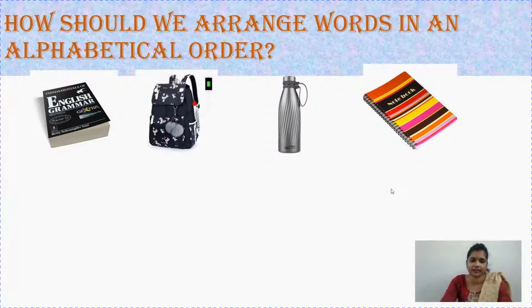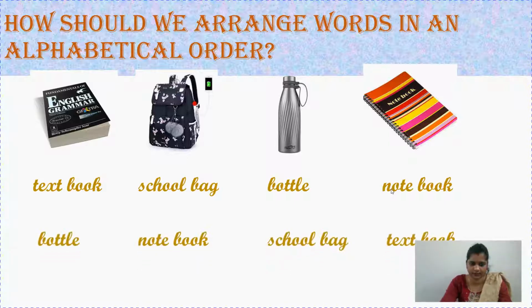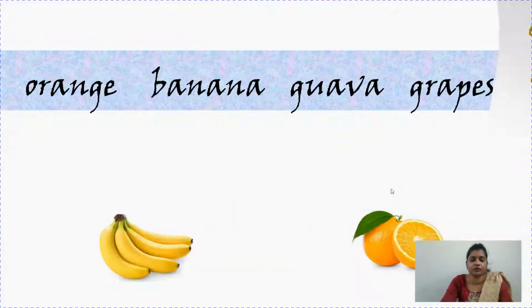So let's start. We are in alphabetical order. How should we arrange words in alphabetical order? You can see the pictures here. First is textbook, then school bag, bottle, and notebook. You have to check the first letter of each word: T, S, B, and N. Children, which letter comes first? Obviously bottle, B. B comes first. After that notebook, N, then S, school bag, and then textbook. So let us arrange it. It's a very simple example. Let's move to another example now.